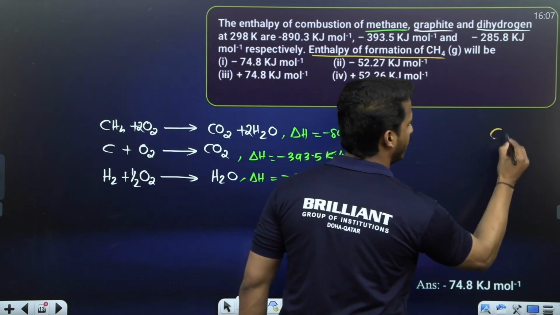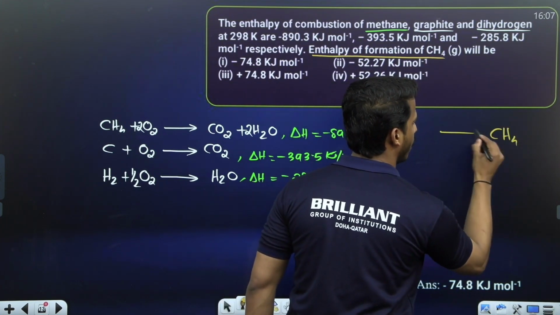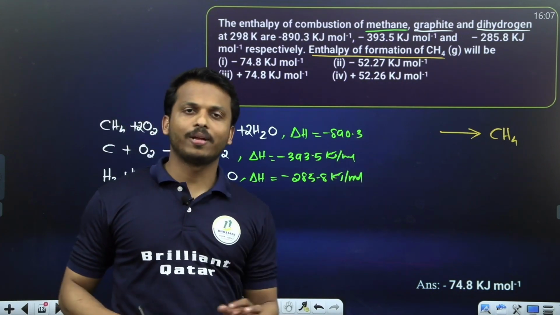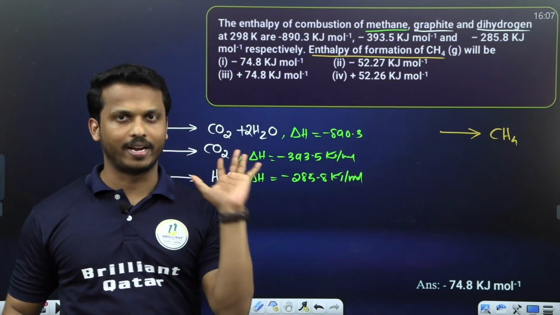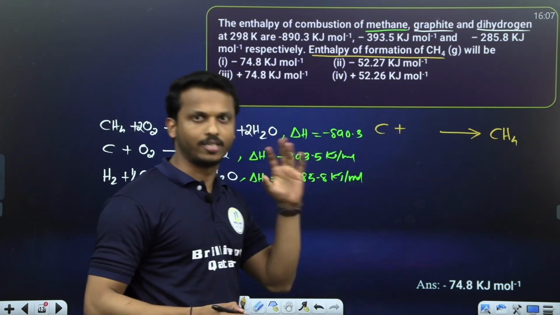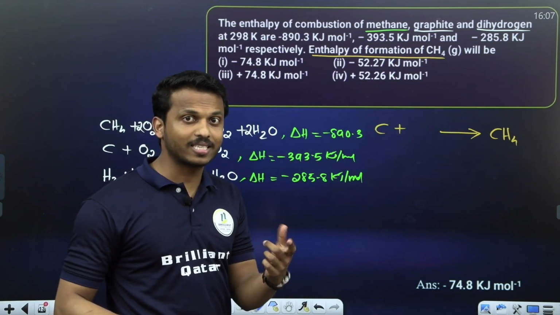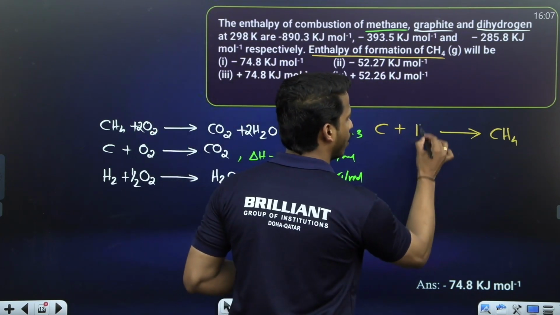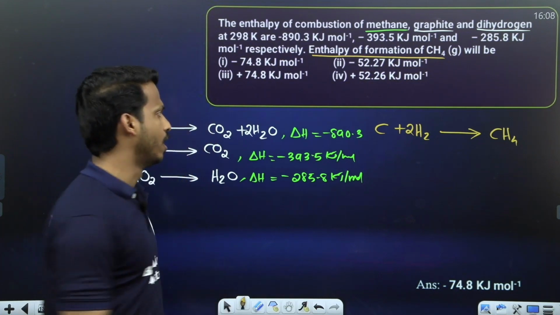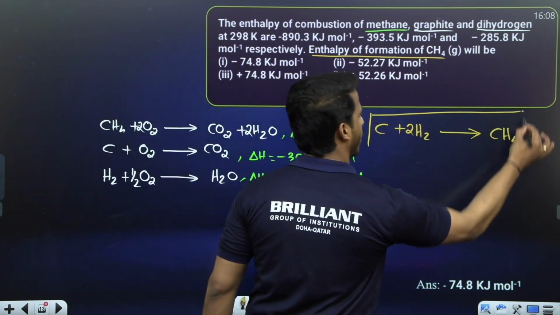Methane. How to make methane, dear all? CH4. How to form CH4? Very simple. What are the elements in CH4? Carbon and hydrogen. Correct. Carbon exists as C, meaning graphite. But hydrogen exists as H2 molecule, right? Okay, balance it. C plus 2H2 gives CH4.